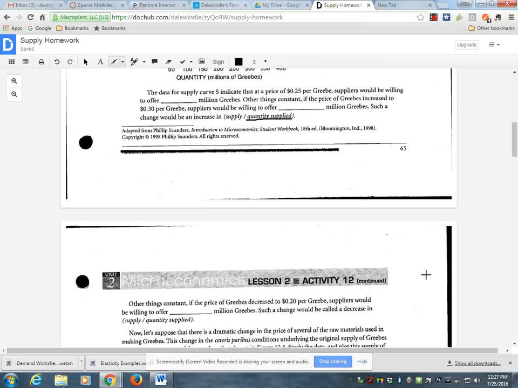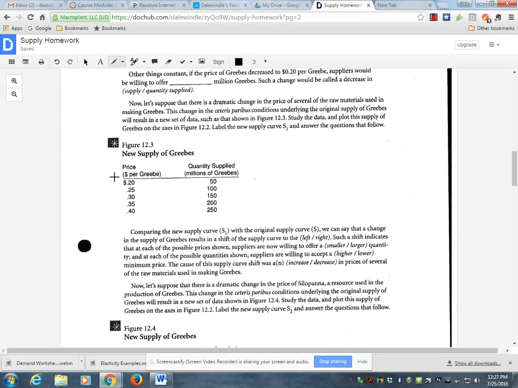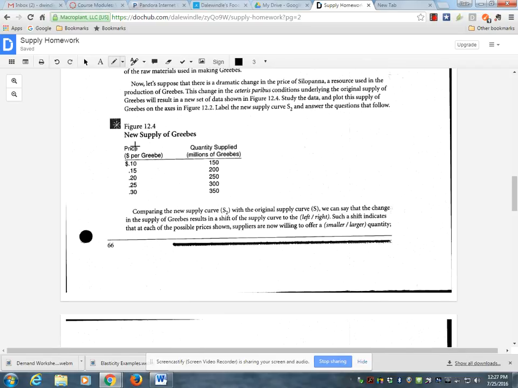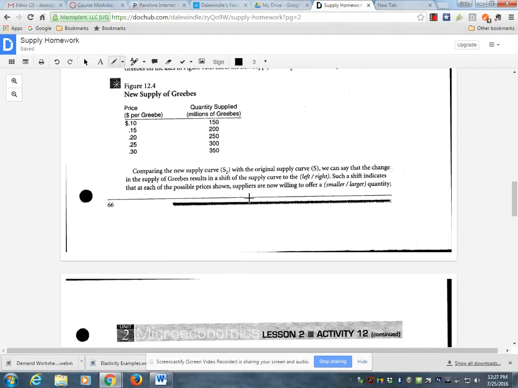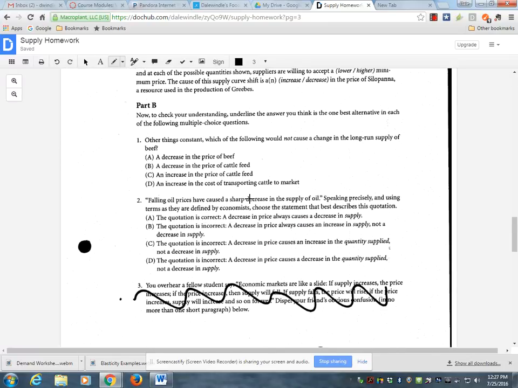However, we've got a change in conditions that results in a new supply schedule. It wants you to graph that in the same space, answer the questions. And then it's got a third schedule. It wants you to graph a third curve. Let's look at the questions.